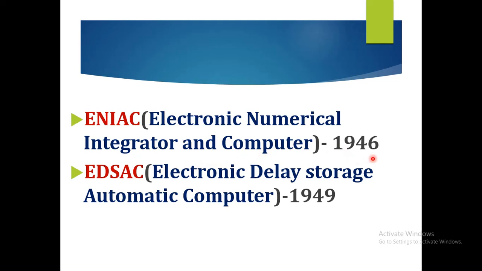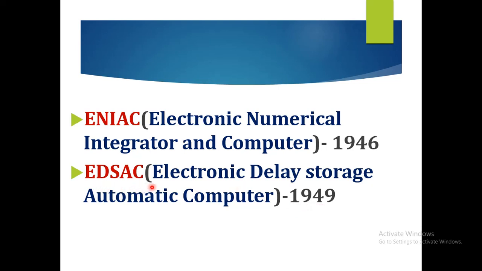Another well-known computer, used in the year 1949, is EDSAC.